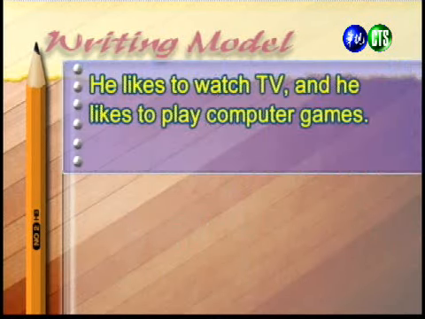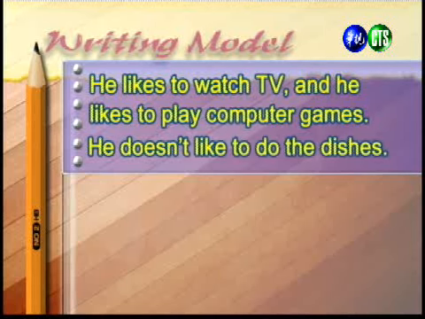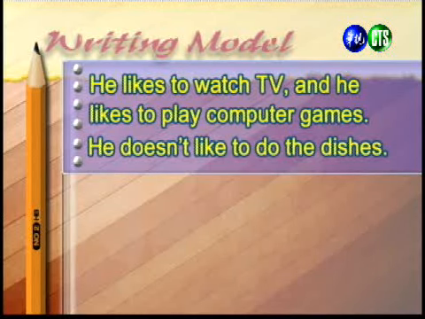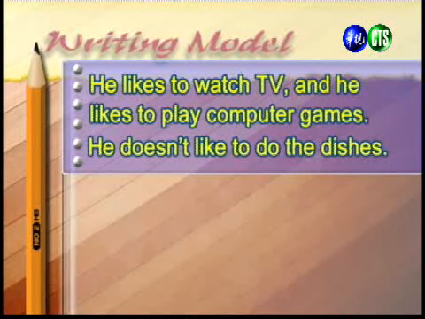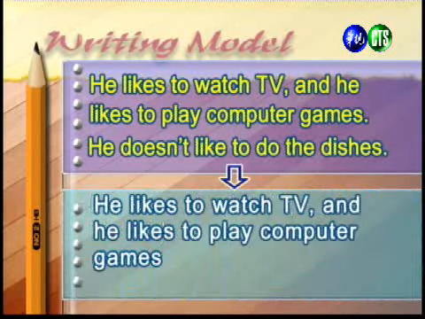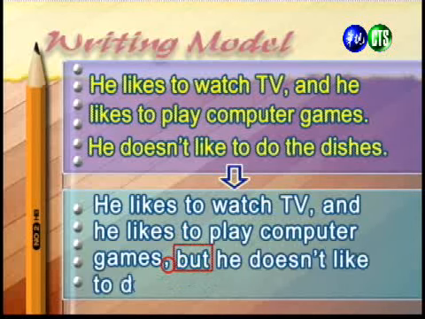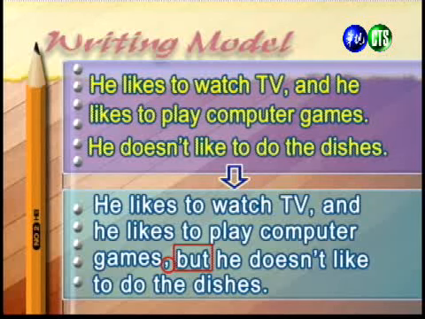Now let's add on our last sentence. So we want to add on, he doesn't like to do dishes. Now, this sentence is about something that Wilson dislikes, so this information contrasts with the information in the first two sentences. So we're going to use the conjunction but, because but is used to show contrast.